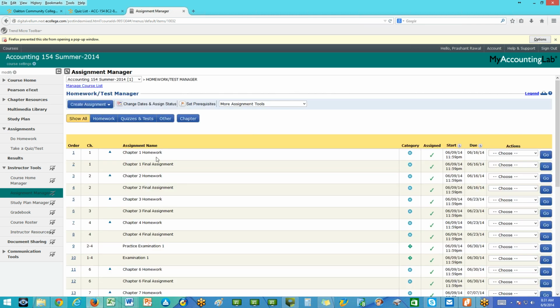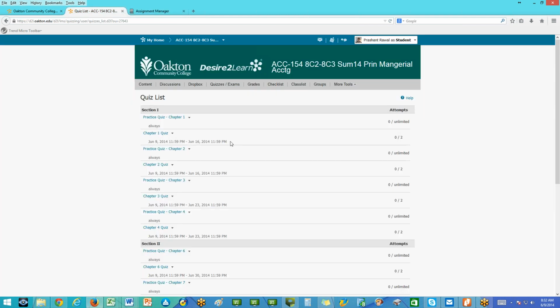You get 3 attempts on the final assignment. Not 1, 3 attempts. I would print out the problem first. I would do the problem manually, and then go inside and do it. Again, it's an excellent tool for you. Make use of it. This is where the bulk of the work is done. And then finally, once you're done with everything, this is when you should go and take this quiz.